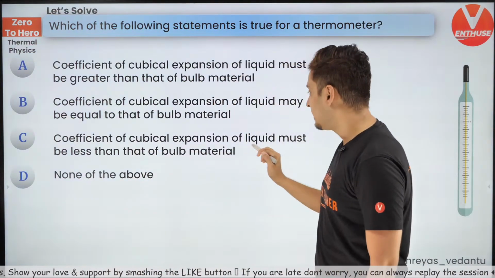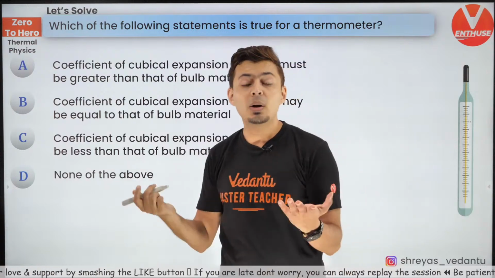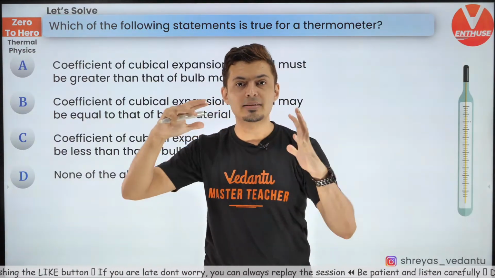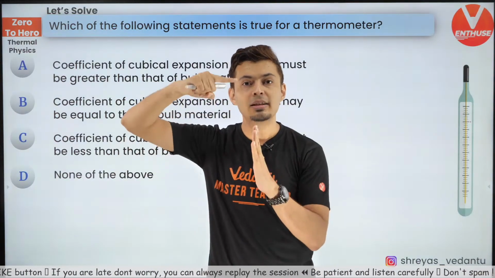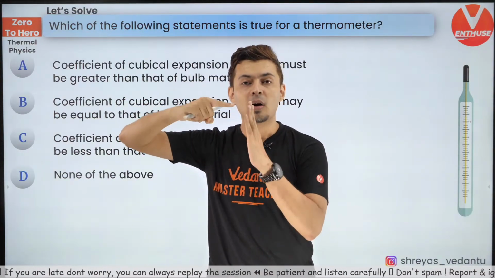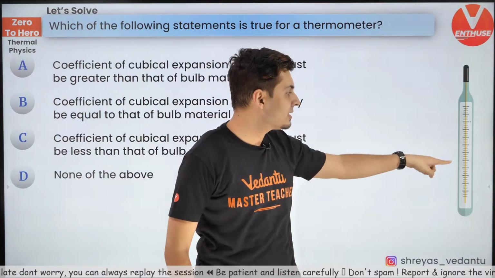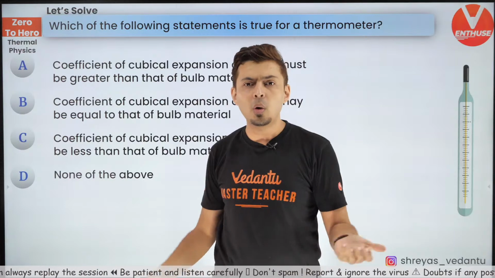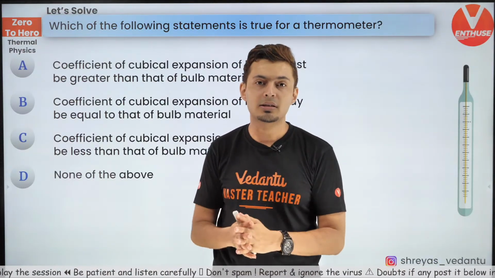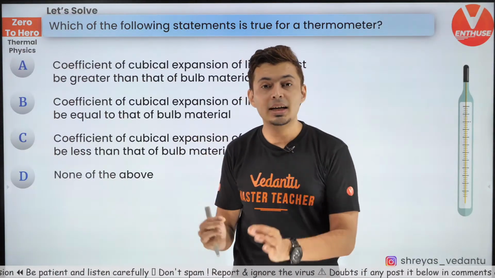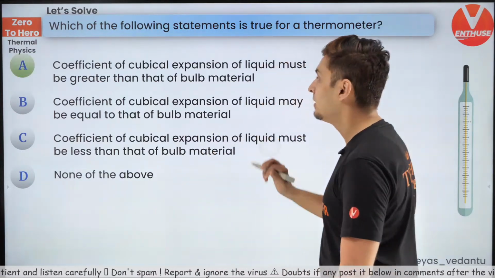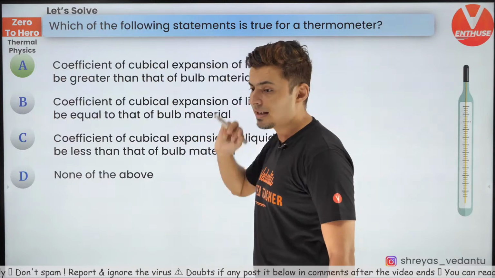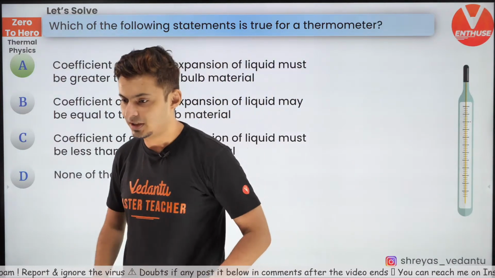If it is equal, then what will happen? If you heat it, the glass expands as much as the liquid expands, and there will be no rise in the level of the liquid and no change in the marking on the thermometer. It will be constant, and one will think the temperature hasn't changed. So understand that the liquid should expand more than the bulb material of the thermometer. So the answer is A. Yes, it is option A.